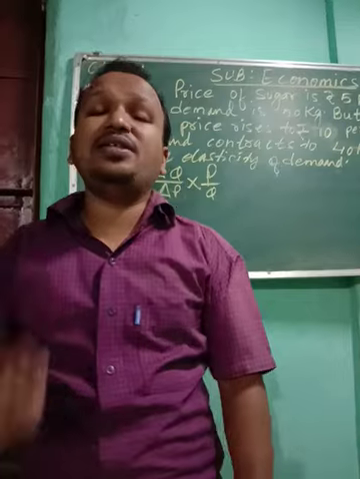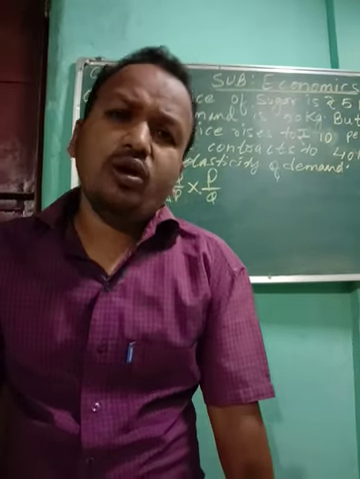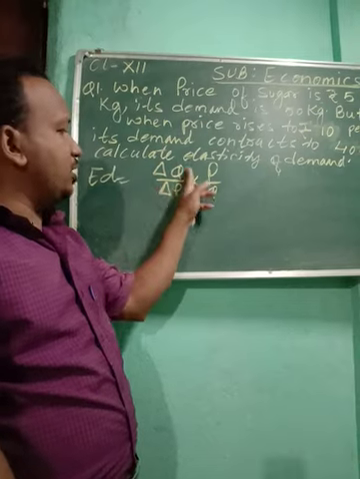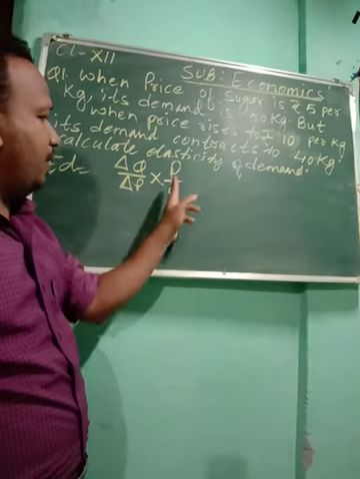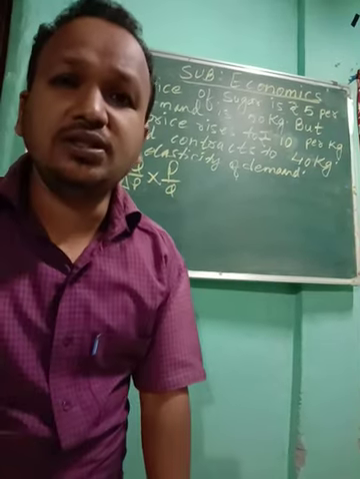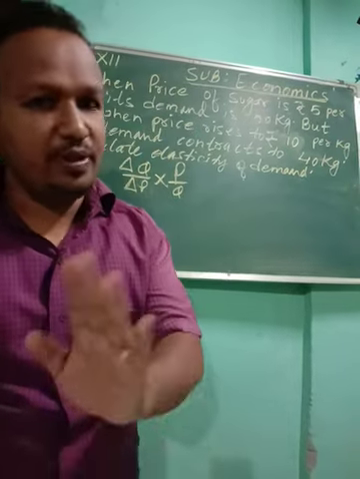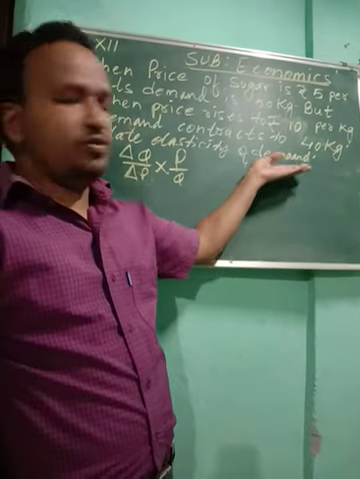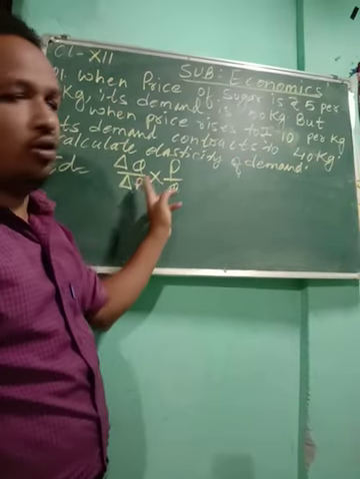Now, what will be its elasticity of demand? Using the formula, elasticity of demand equals delta Q by delta P into P by Q, we are going to solve this numerical. Please look, it is very easy. The complete question is given, so from the question we have to calculate all this.